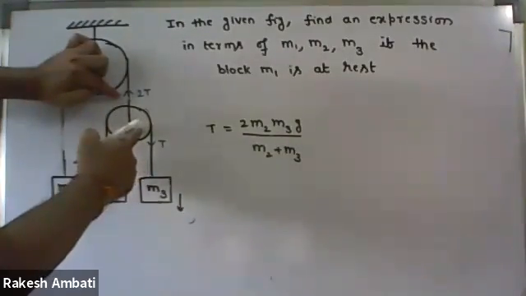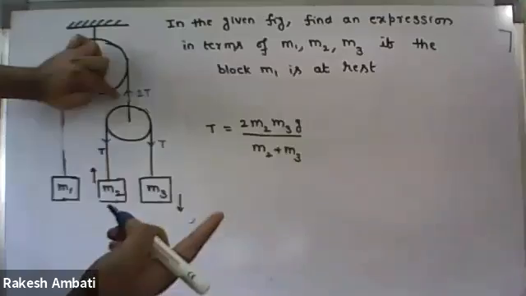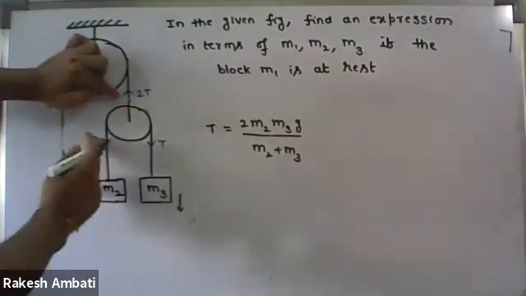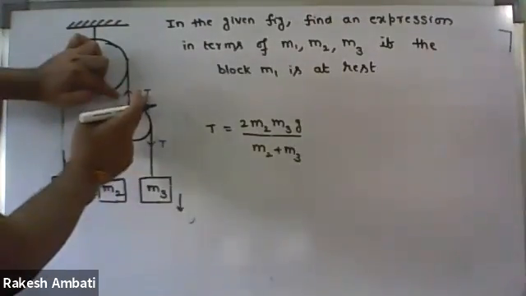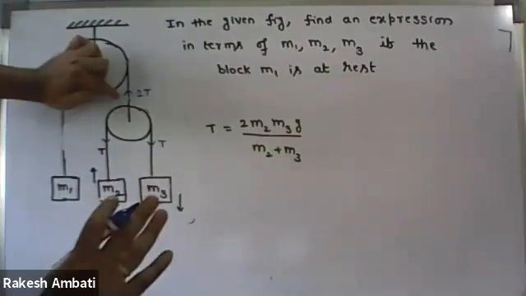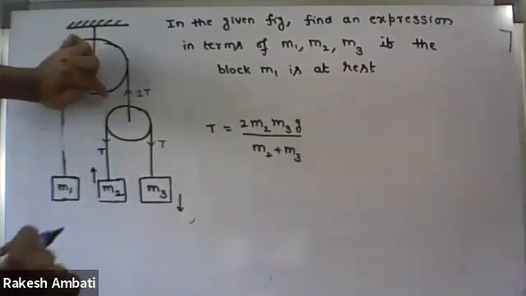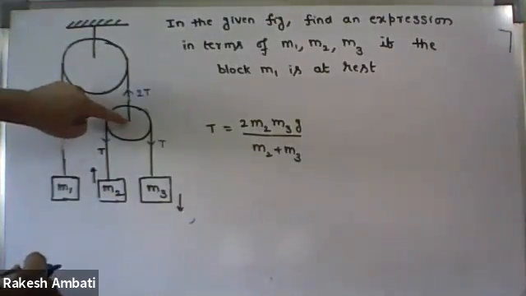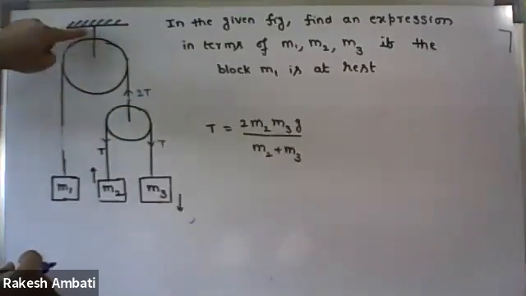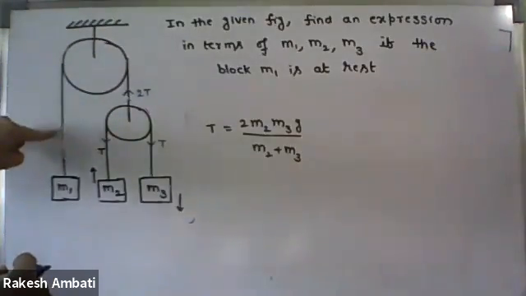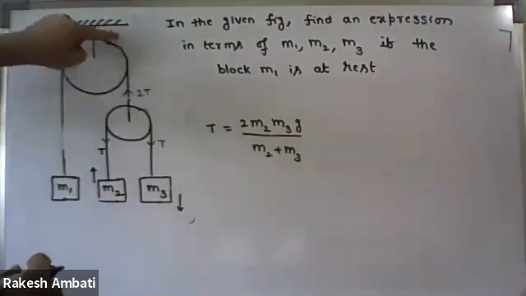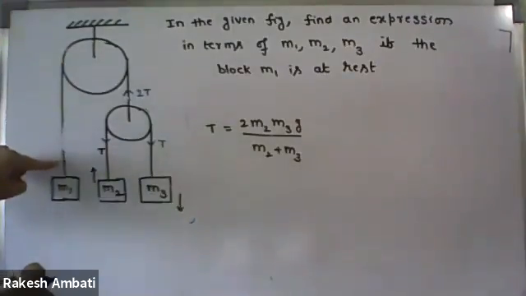In the case of an ideal pulley, the resultant force is 0, the forces are balanced. So it should also be 2T. Is the logic clear? Yes, sir. Okay. So finally, in this string, the tension force is 2T.